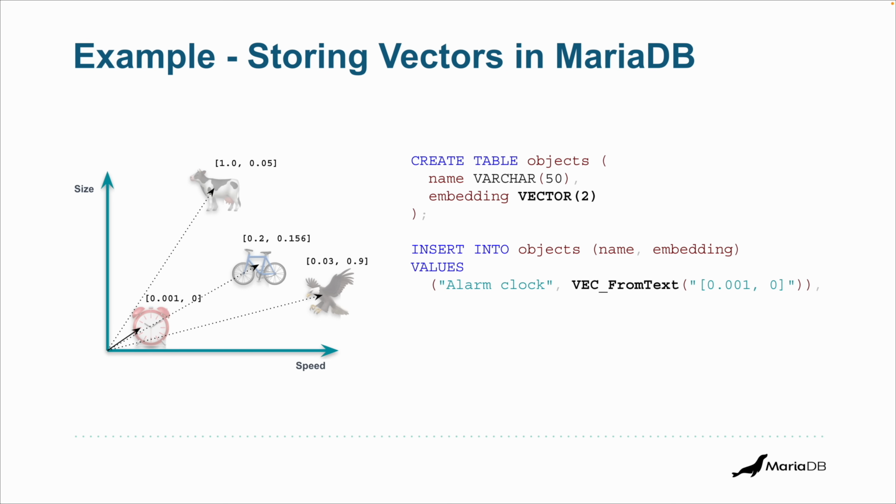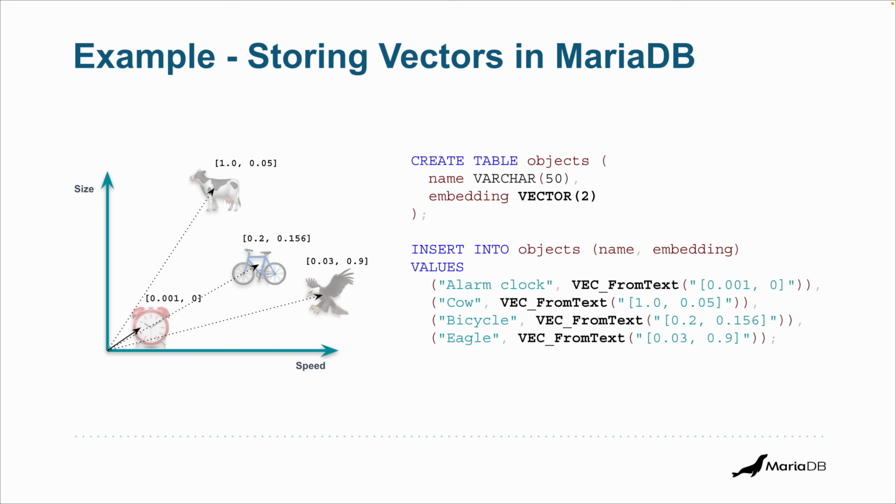So for the alarm clock, we introduce the coordinates, but first we pass them through a function, which is called VEC_FromText, for vector from text. And this transforms this JSON array of numbers to the format that MariaDB uses to store this vector, which is just a float sequence of bytes. It's much more efficient. And you can do the same with the other objects. Very simple. With that, you have stored your vectors in MariaDB very efficiently.